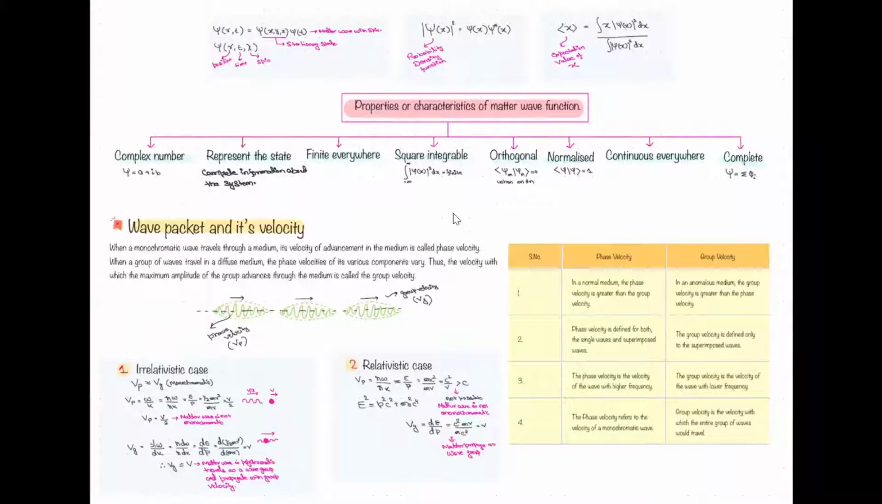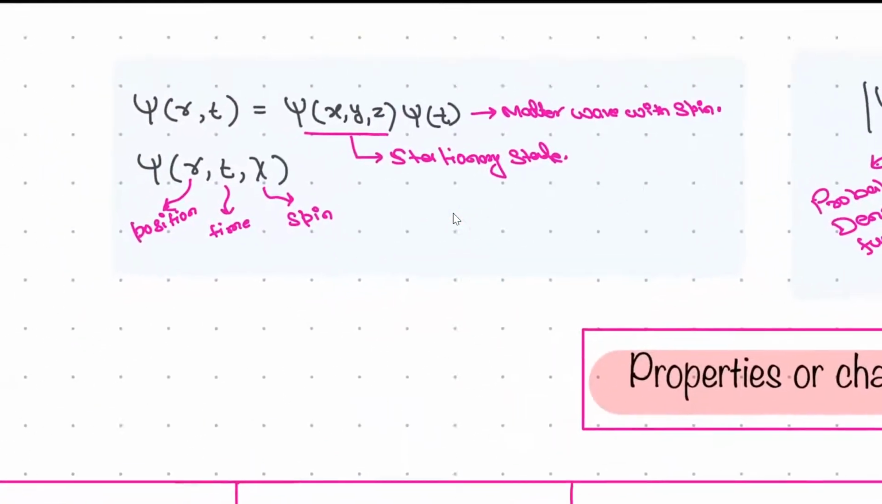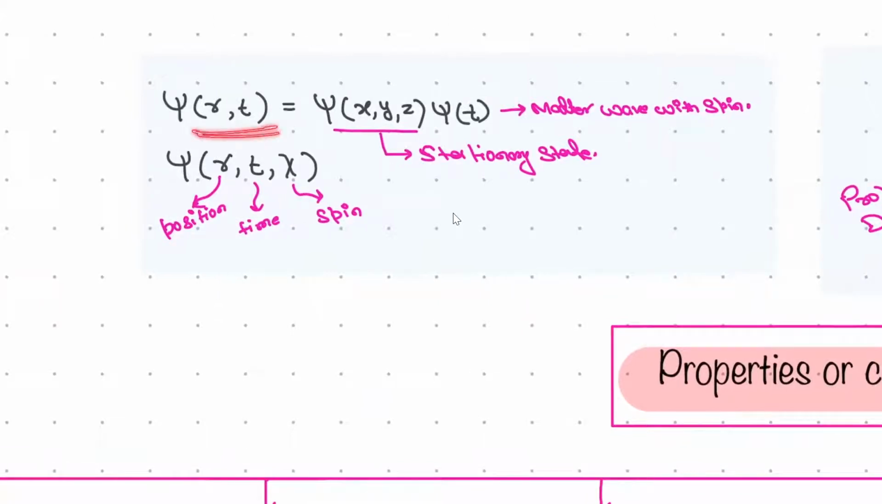Okay, next thing. This is how we represent a matter wave, right? This is the stationary state, the position, spatial, and this is the temporal component. Matter wave with,